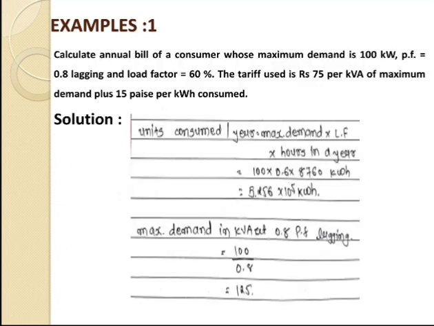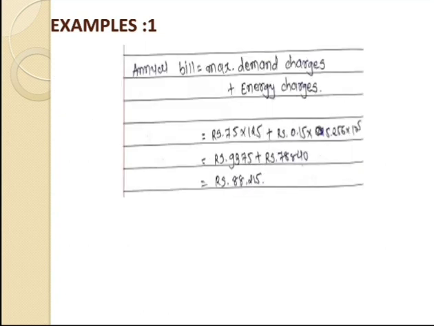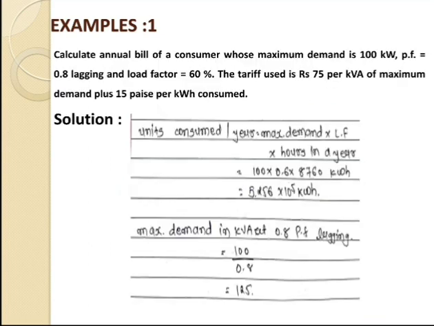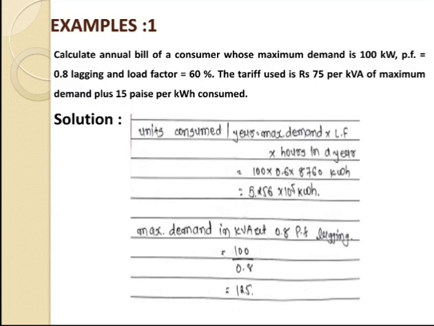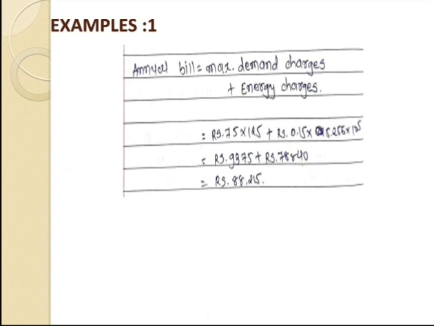So we have the charges for 125 kVA equal to what? We can multiply 75 into 125 plus 15 paisa per kWh. 1 kilowatt hour has a rate of 15 paisa, that is equal to 0.15 rupees. So we have the units generated, that is 5.256 into 10⁵. That's why we have multiplied 0.15, whatever paisa is given, we have converted in terms of rupees. 1 rupee is equal to 100 paisa. So that's why we have multiplied 0.15 into 5.256 into 10⁵.